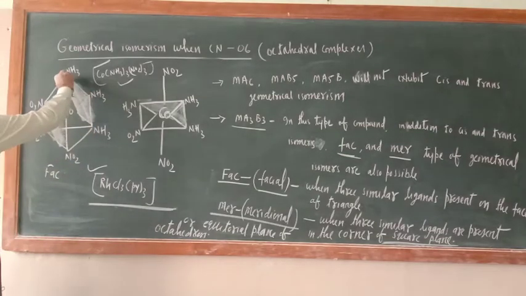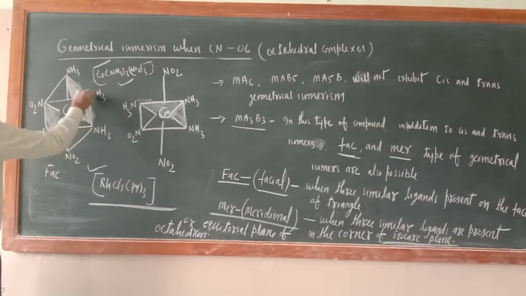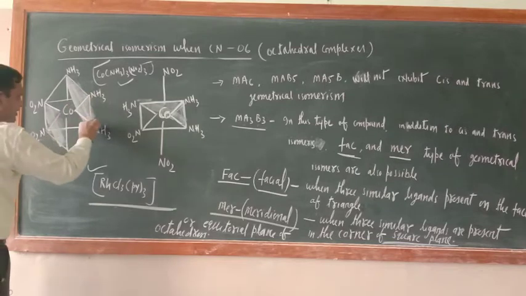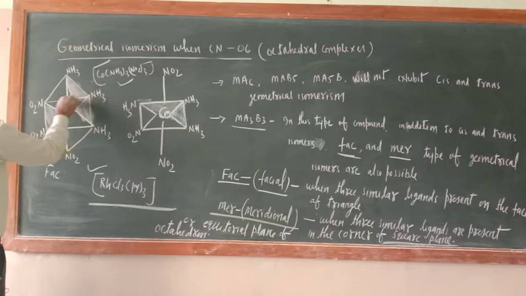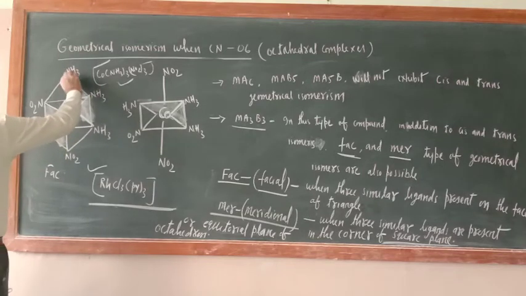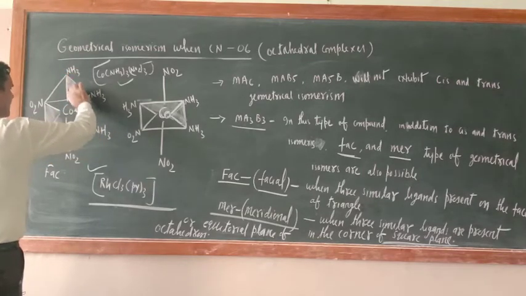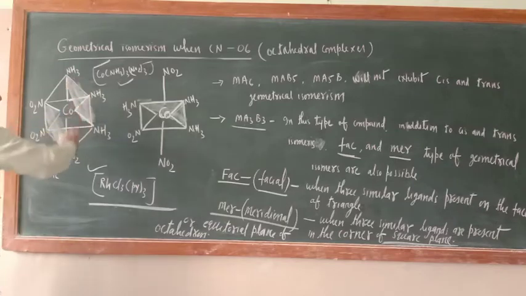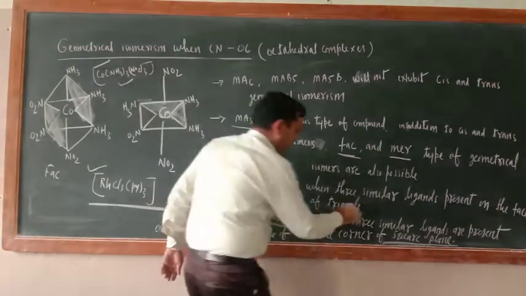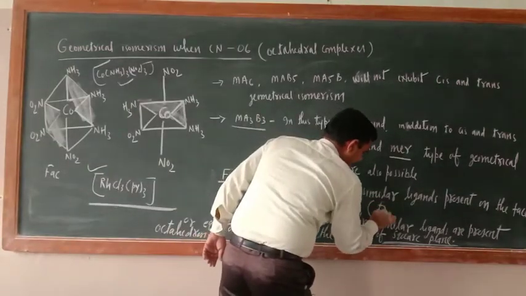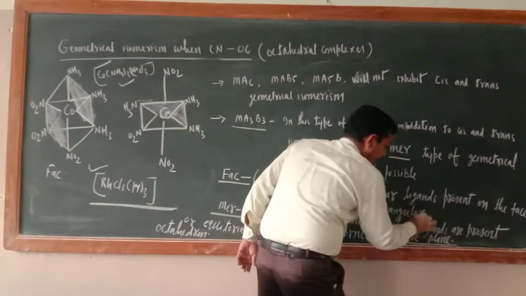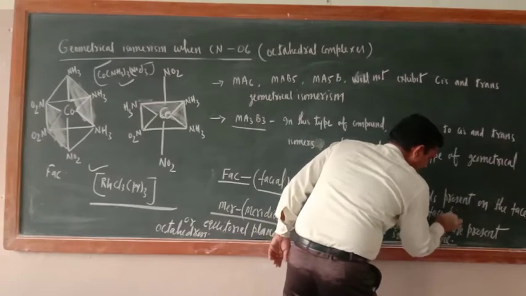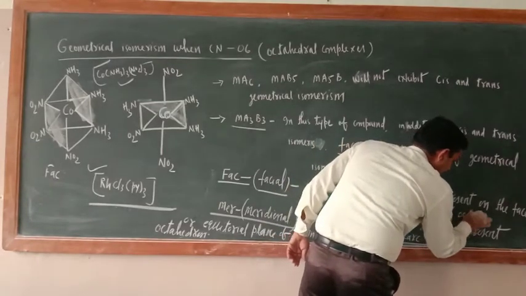See this shaded area, this is cobalt, and this is the face. This shaded area is the triangular face of the octahedron.